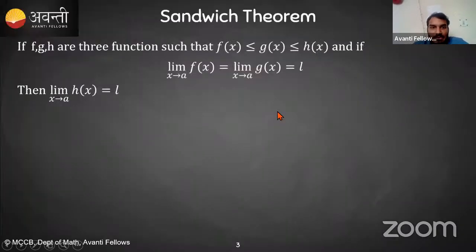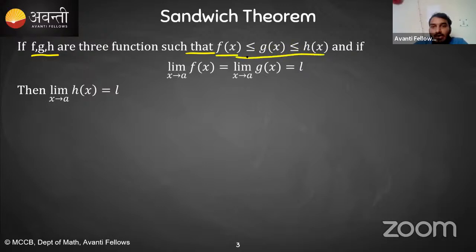Let's start with the sandwich theorem, everyone. What is the sandwich theorem? It says that f, g, and h are three functions such that f of x is less than or equal to g of x, and g of x is less than or equal to h of x.